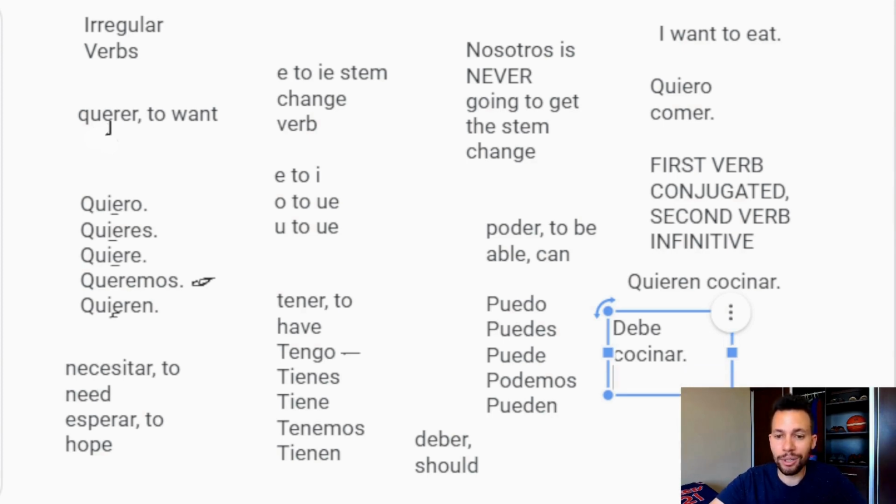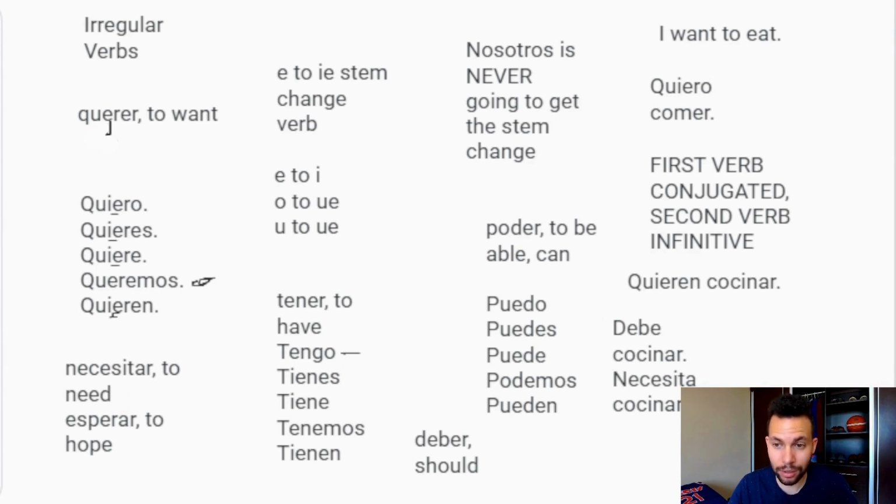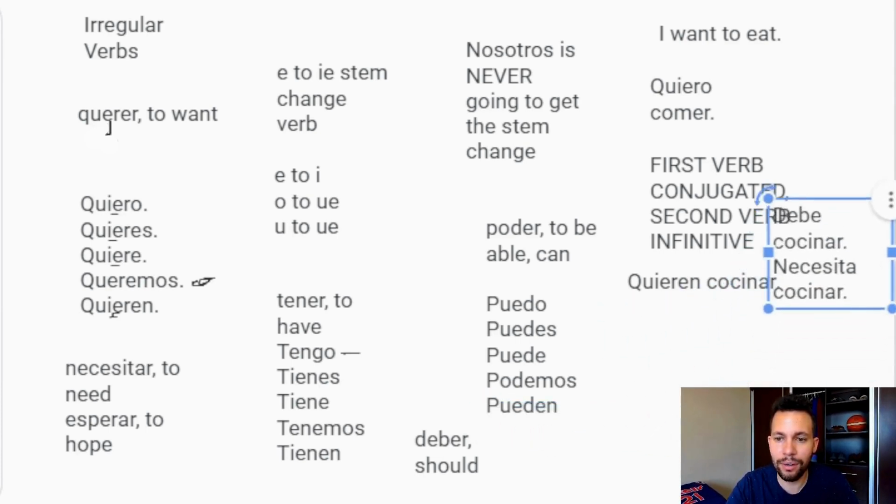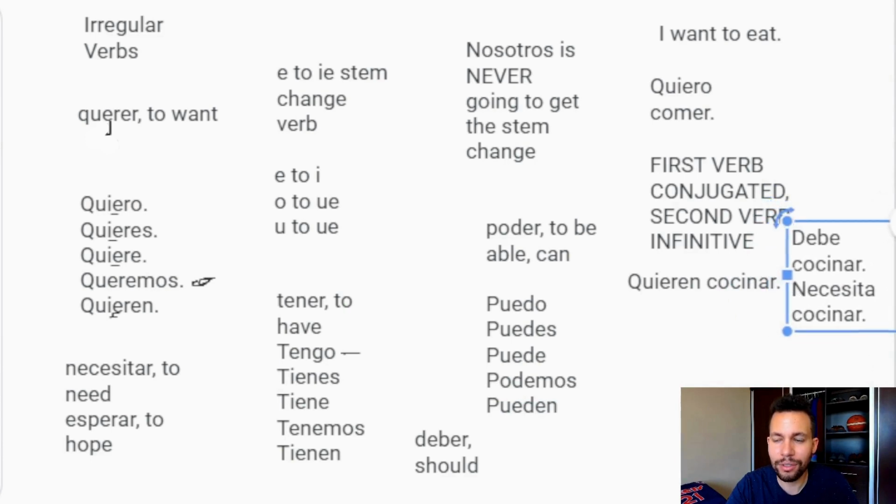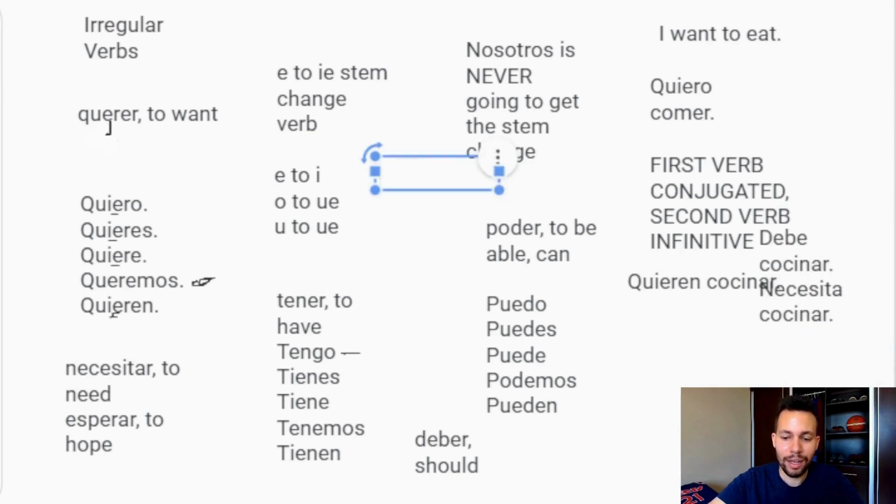How about he needs to cook? Necesita cocinar. Let's go ahead and do we can learn. Go ahead and pause the video and let's see if you can do one. We can learn. How did you do? We can learn.